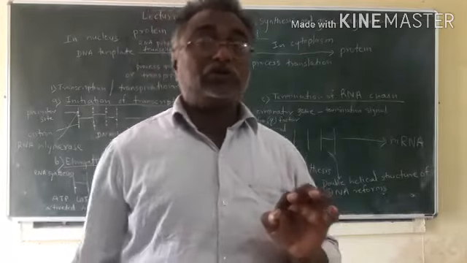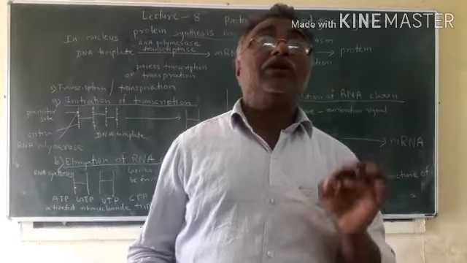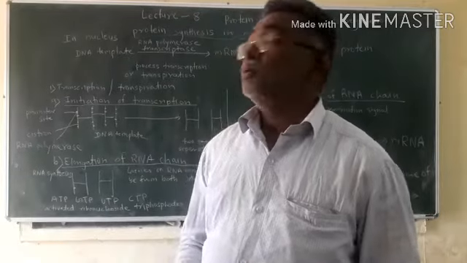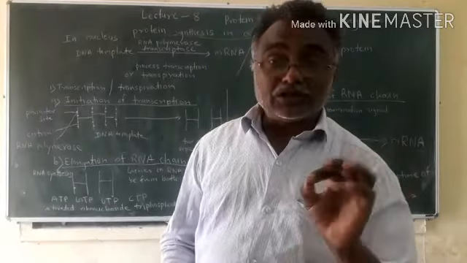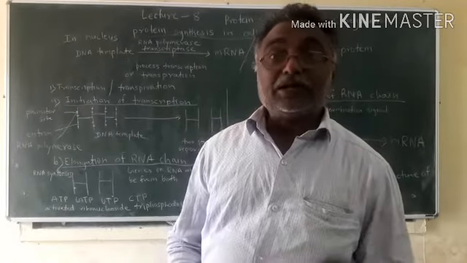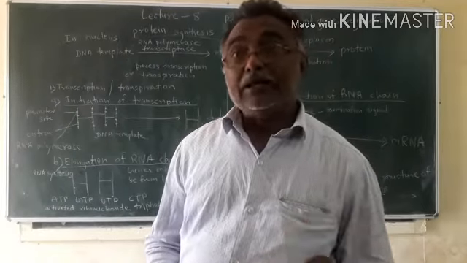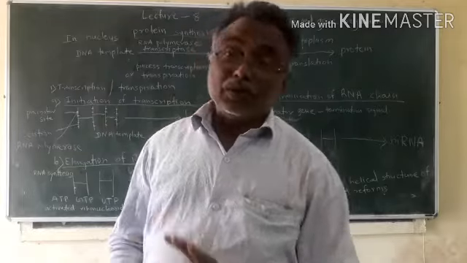So each amino acid will have its own RNA, which is called tRNA. tRNA means RNA of a specific amino acid.